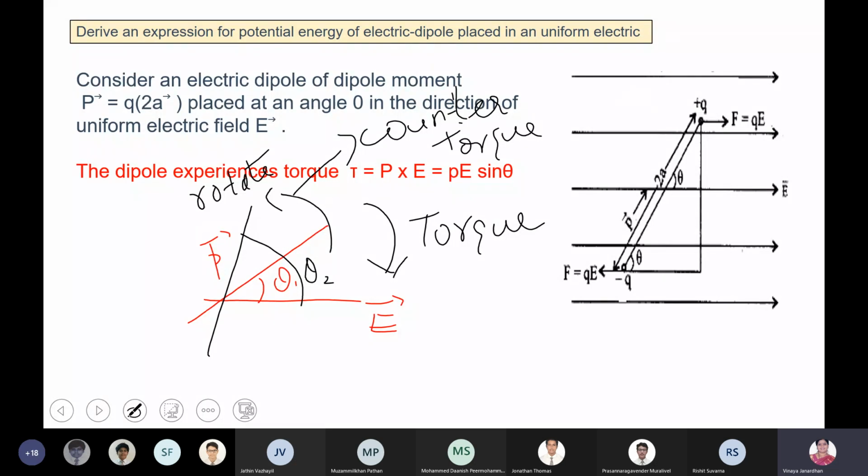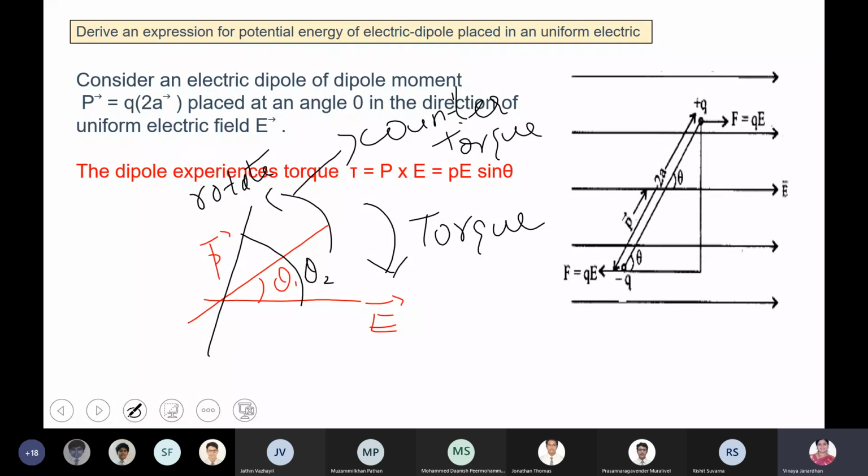So whatever work you do against the torque exerted by the electric field will be stored as potential energy. See, when you stretch a rubber band, boys, when you are stretching an elastic body, there is always a tendency to pull the body back to its original condition. In the same way, your electric field tries to pull the dipole back, but if you want to rotate it further, you have to do work. Whatever work you do will be stored as the potential energy in the dipole.